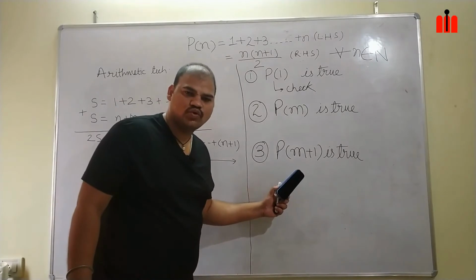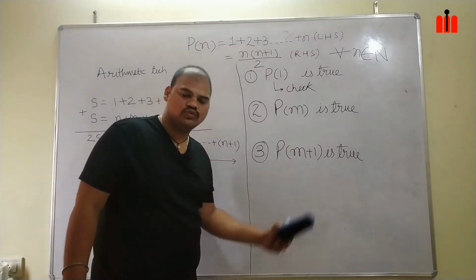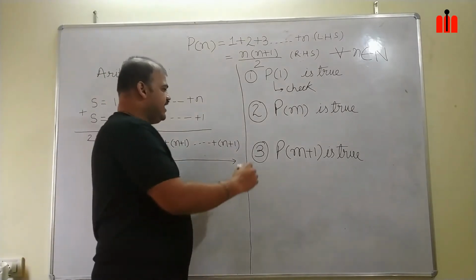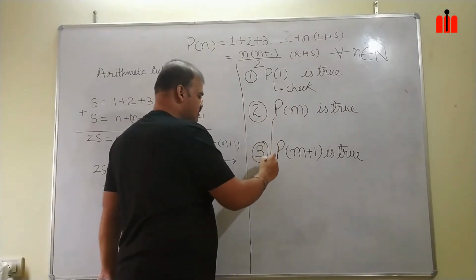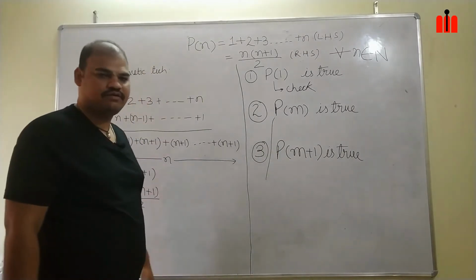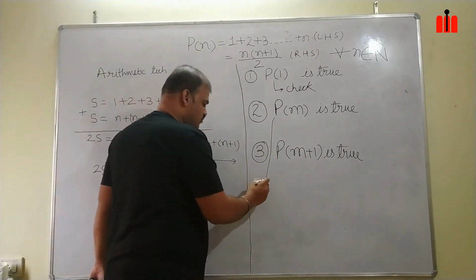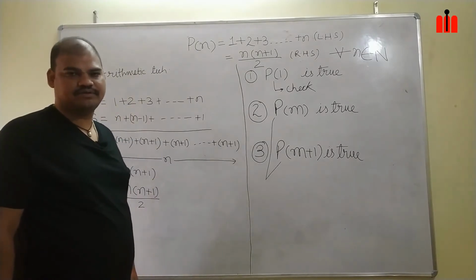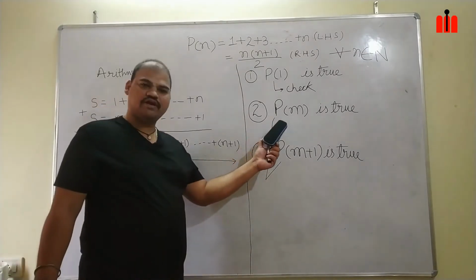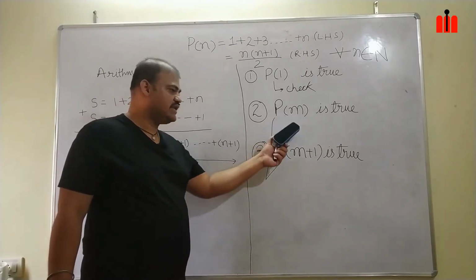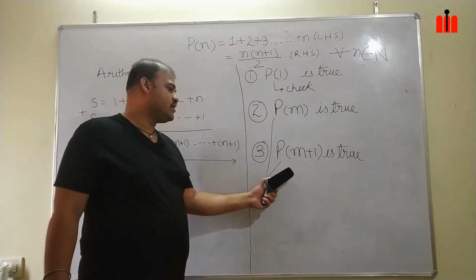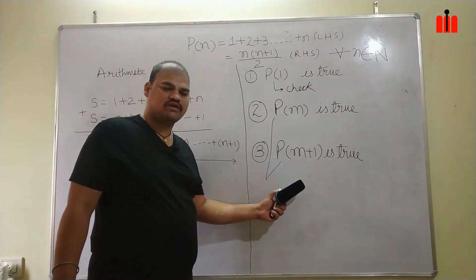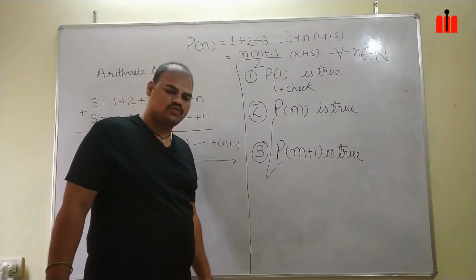How will I show that my Pm plus 1 is true? You have to take help of the second step. From the second step we get a concrete statement. Take that concrete statement and use it in Pm plus 1.